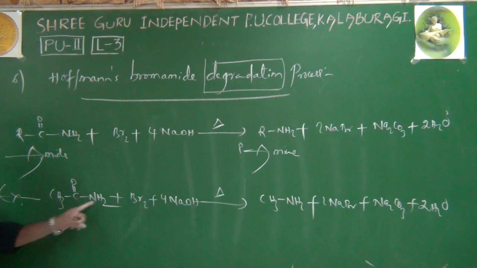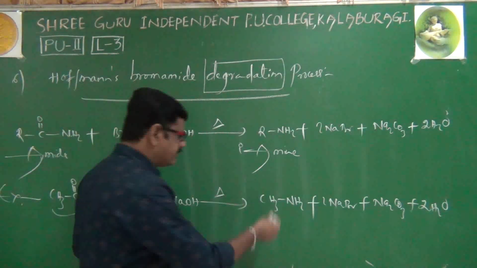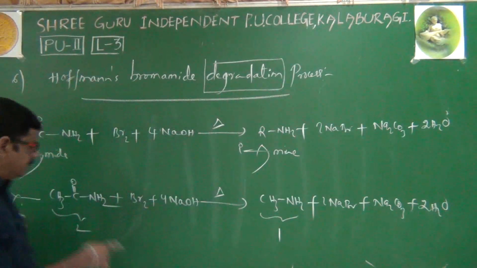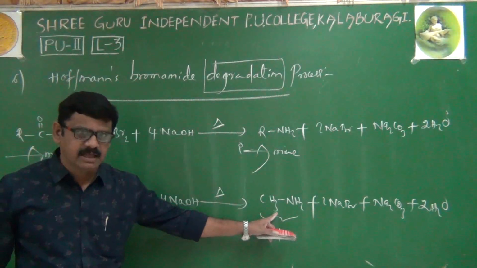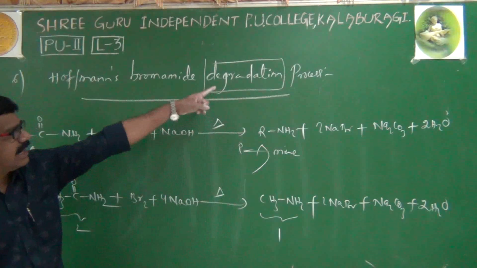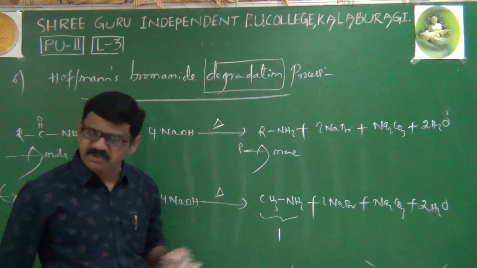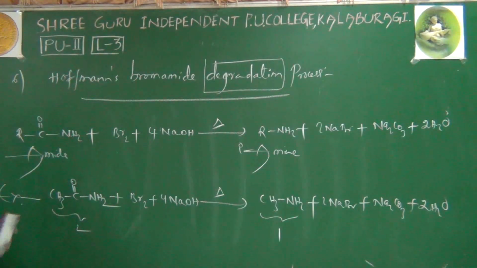Then see here, as a reactant, how many carbons are present? We have 2 carbons. After formation of the product, if you observe, we have only 1 carbon. In the reactant we have 2 carbons, but in the product only 1 carbon. Means the number of carbon atoms is decreasing. This phenomenon is called the degradation process, right? Or you can take an aliphatic amide, or we can take an aromatic amide also, doesn't matter.